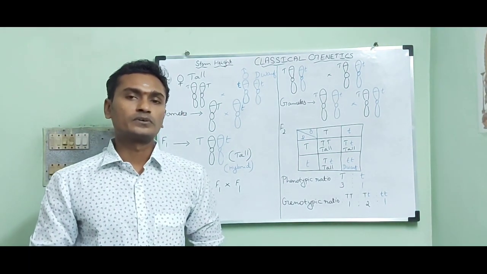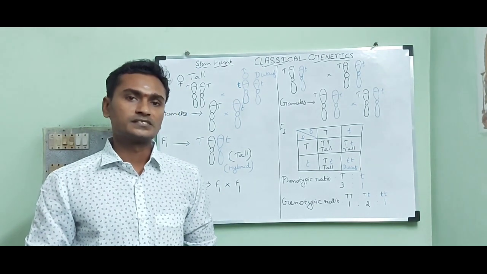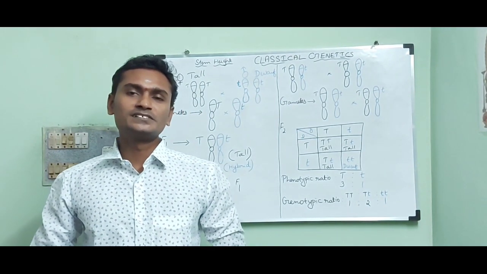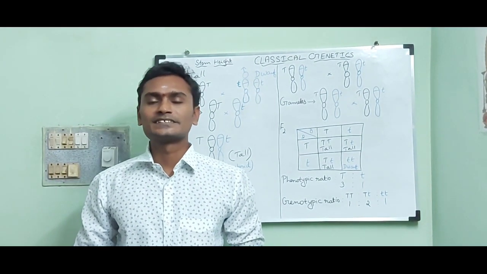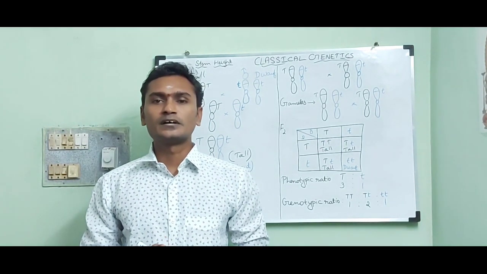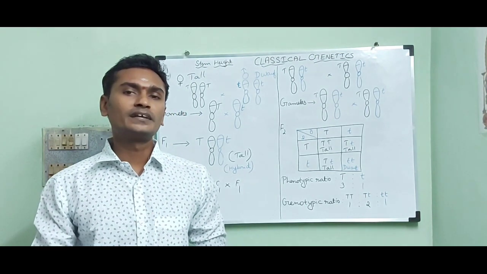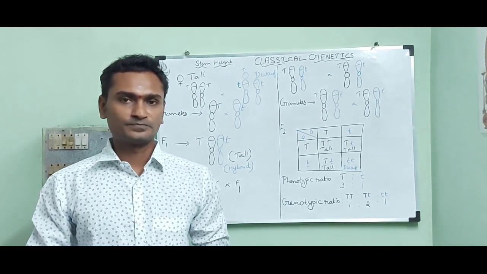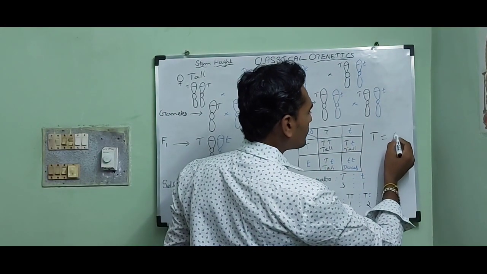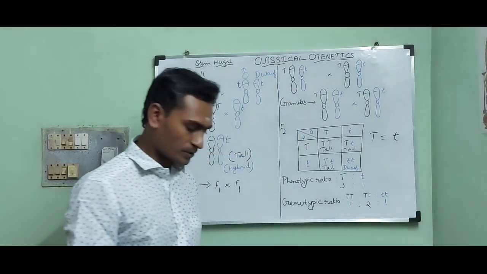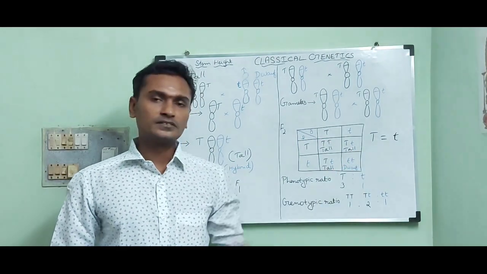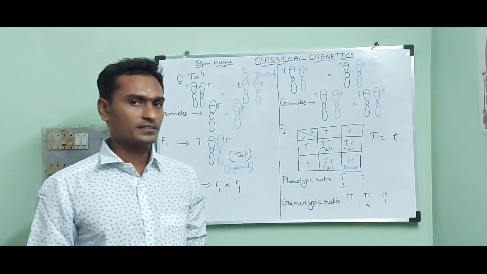Next, I am going to explain the law of segregation. Law of segregation states that the two alleles coding for a single character get separated during gamete formation. That means each gamete carries only one allele or only one unit factor. So the gametes are produced in equal proportion. So the capital T is equal to the small t. Let me explain the law clearly.